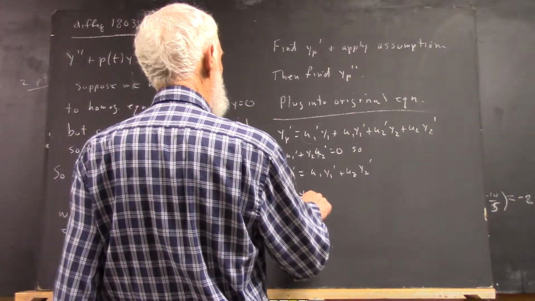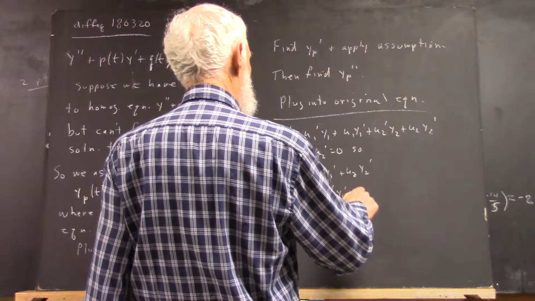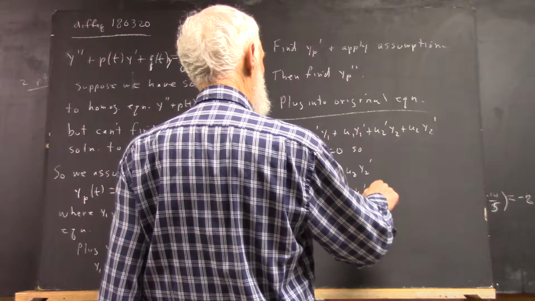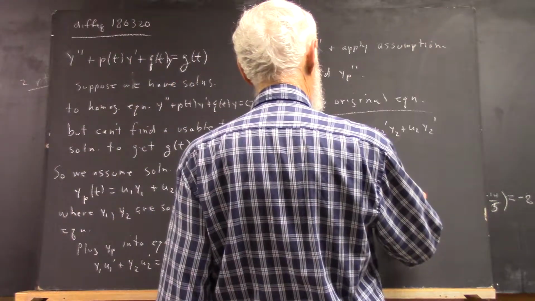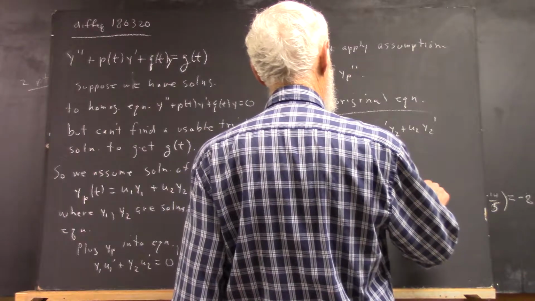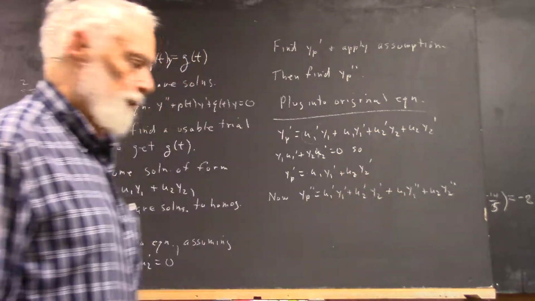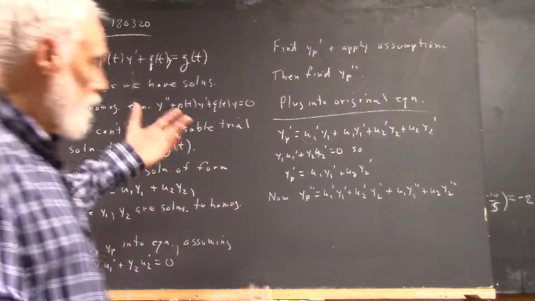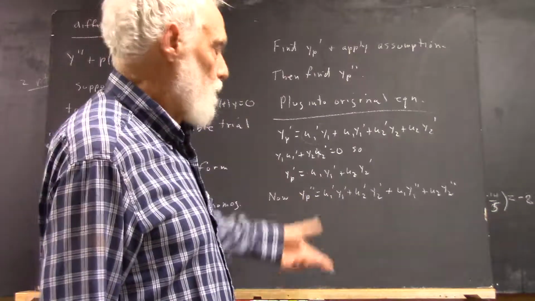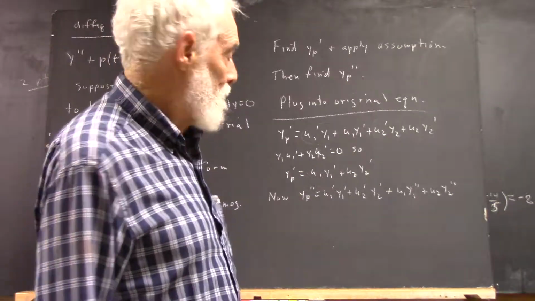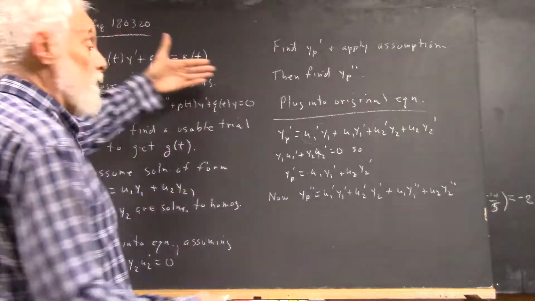Now your yp double prime is u1 prime y1 prime plus, do it this way, u2 prime y2 prime plus u1 y1 double prime plus u2 y2 double prime. It doesn't have to be written in this order, but while I was taking derivatives of the u's, I just decided to do that. And actually, that's going to work out a little better, but it wasn't necessary to do it. Now, we rewrite the equation, right?